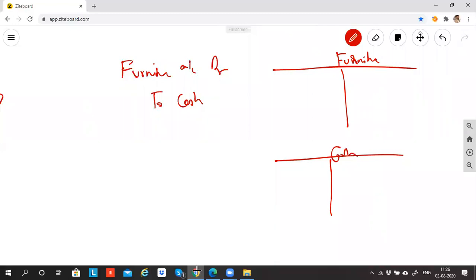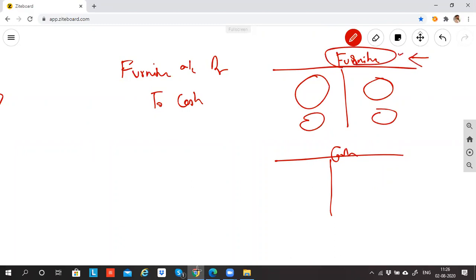In the furniture account, what furniture I purchased, how much cash I paid, how much furniture came in, how much went out, everything will be recorded. So all the information from start to end with regard to furniture, you will find in the furniture account. Furniture account is nothing but a ledger.